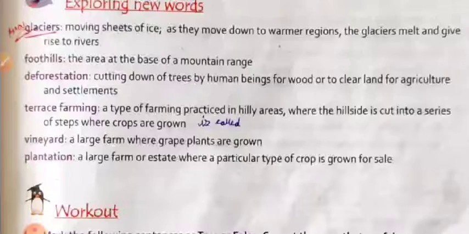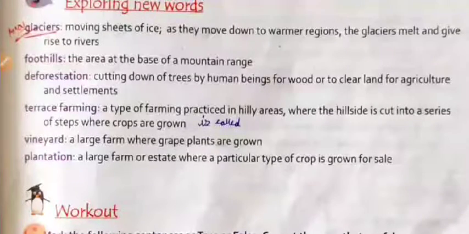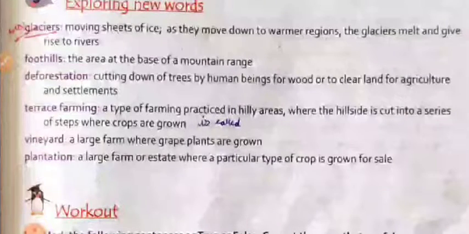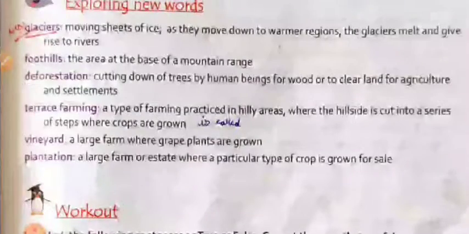Vineyard: a large farm where grape plants are grown. Where the grapes are grown is called a vineyard. And plantation: large farm estates where a particular type of crop is grown for sale, like coffee and tea. These are plantation crops, grown in large quantities.